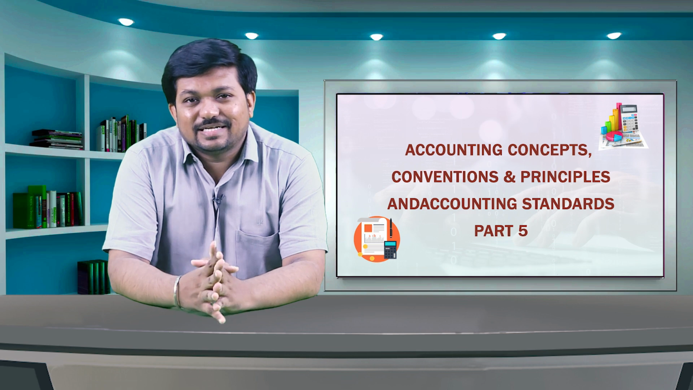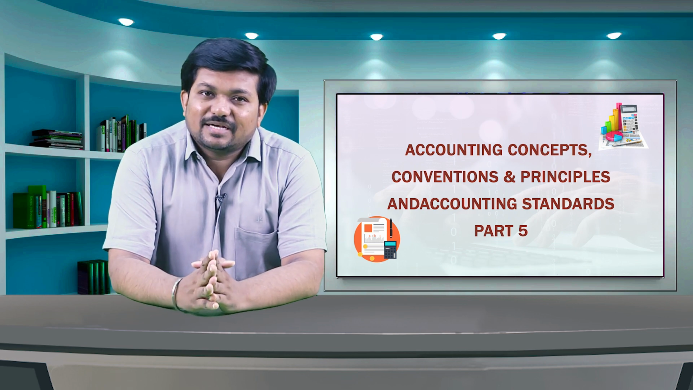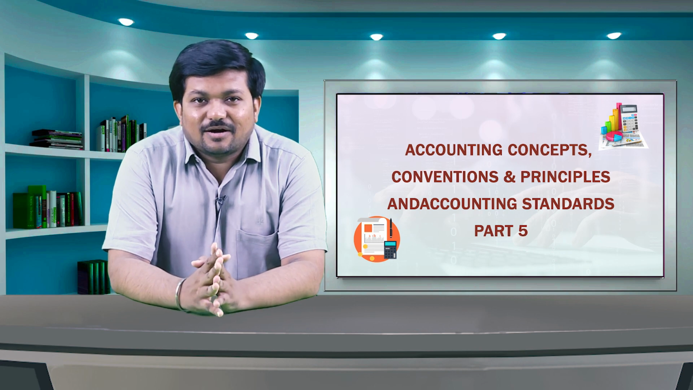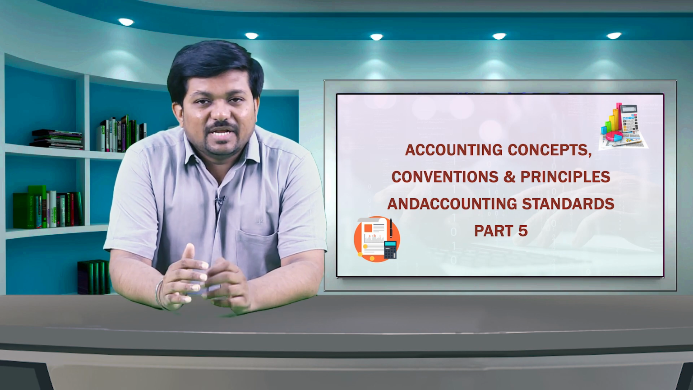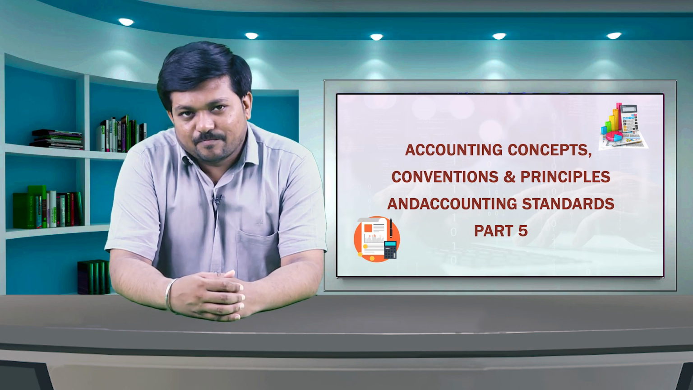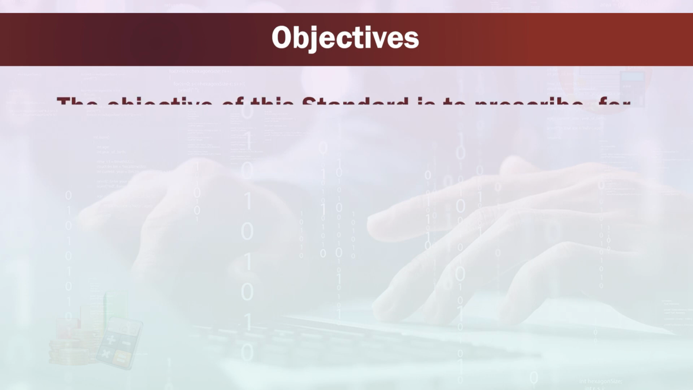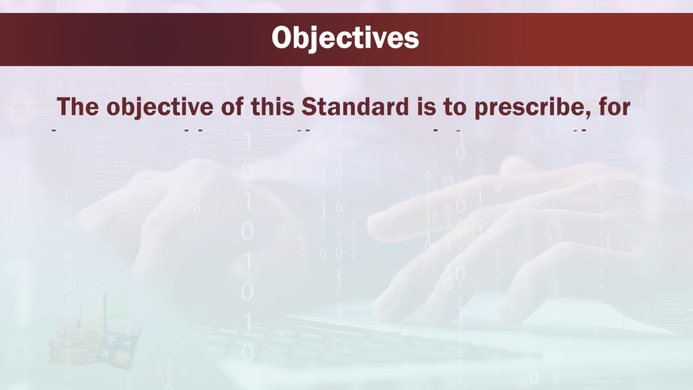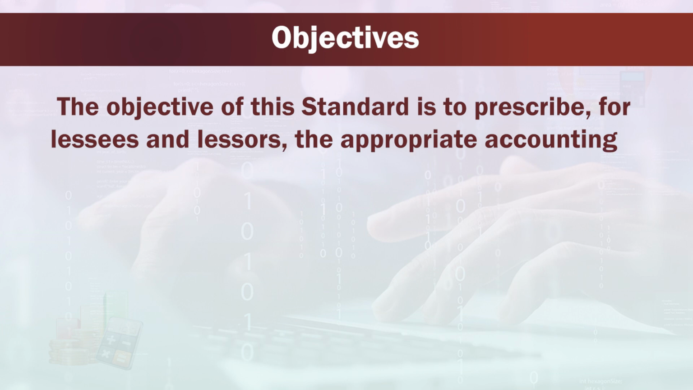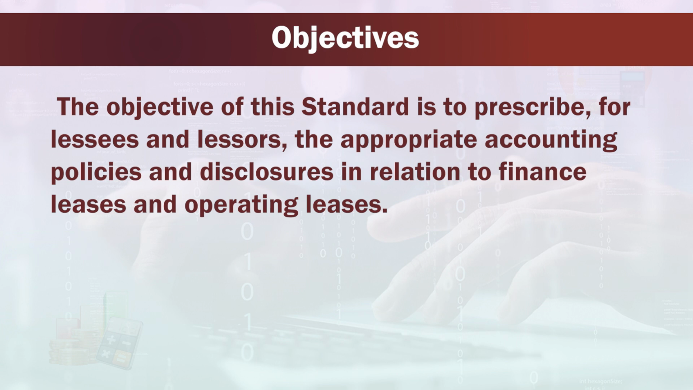There are several technical aspects of these leases which may create dispute between concerned parties. To minimize the level of dispute, this AS is useful. Now, the objective of this standard is to prescribe for lessees and lessors the appropriate accounting policies and disclosure in relation to finance leases and operating leases.